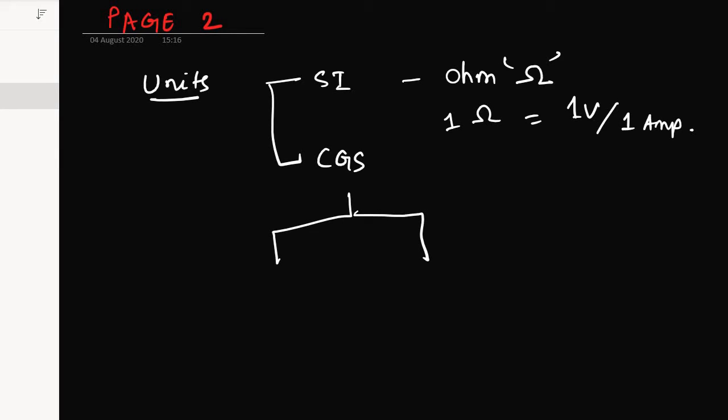One is the ESU unit of resistance, which is called stat ohm. You must be knowing it; the name must be familiar to you, or else you can remember.